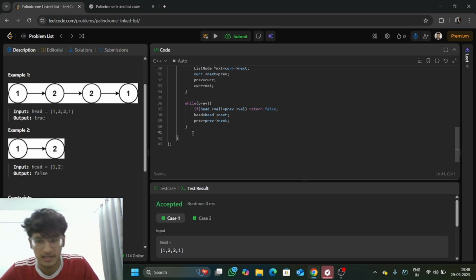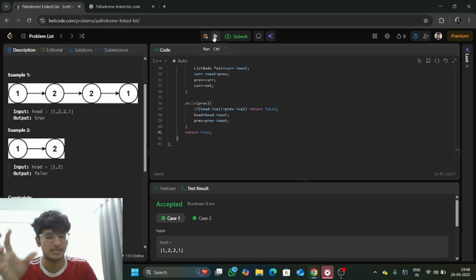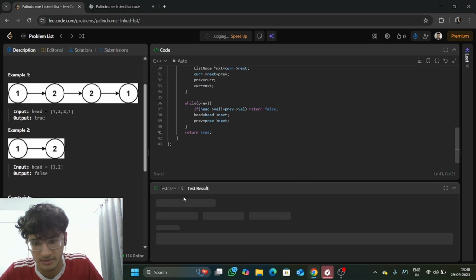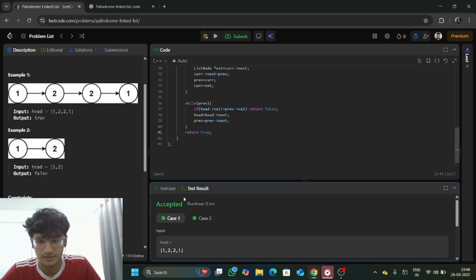And at last we are going to return true if both are equal to each other, meaning the second reversed half and the first original one. So we'll try running it and see if it's true.